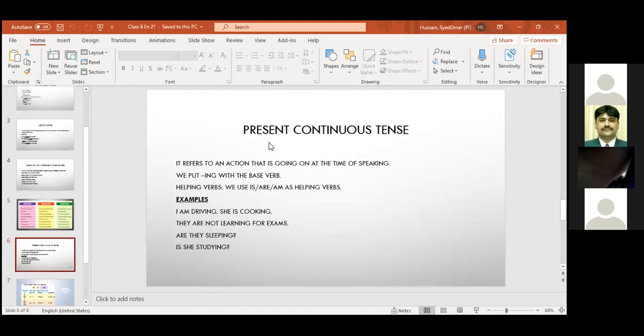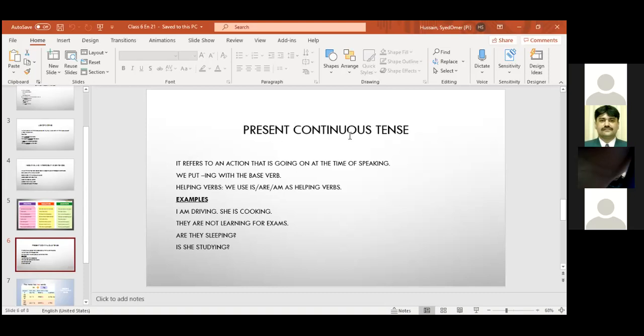Now the second sentence tense is present continuous tense. Present continuous tense tells about an action which is happening now, at the moment. For example, right now what I'm explaining, the teacher is explaining simple present tense. The students are listening to the teacher. We are noting down the important points. This is the action which is going on at the present moment. At the present moment means at 12:45, okay?